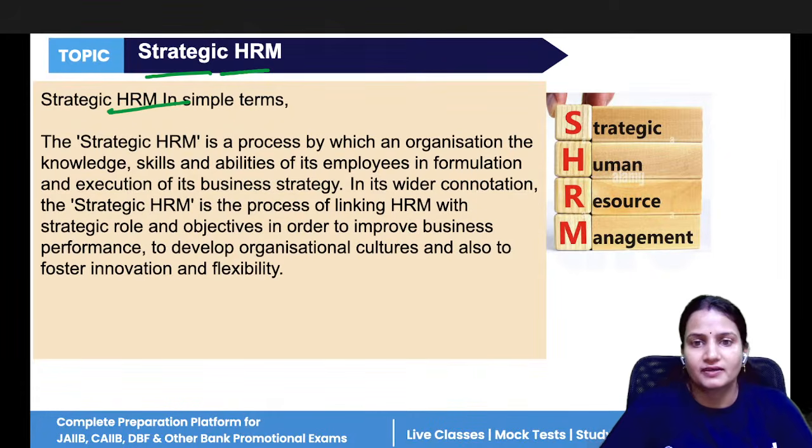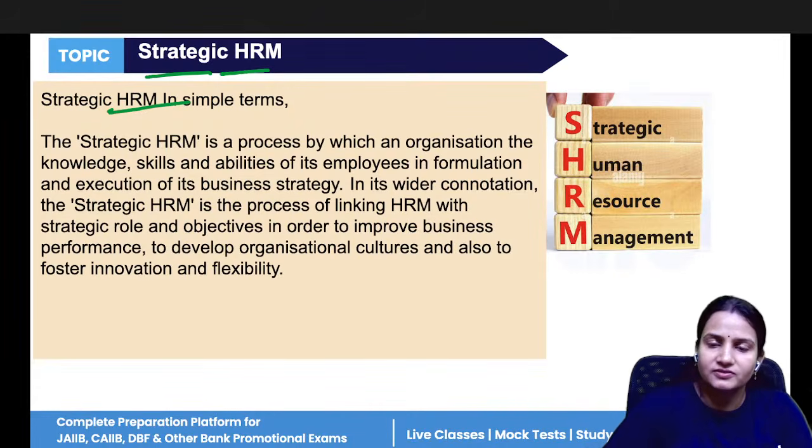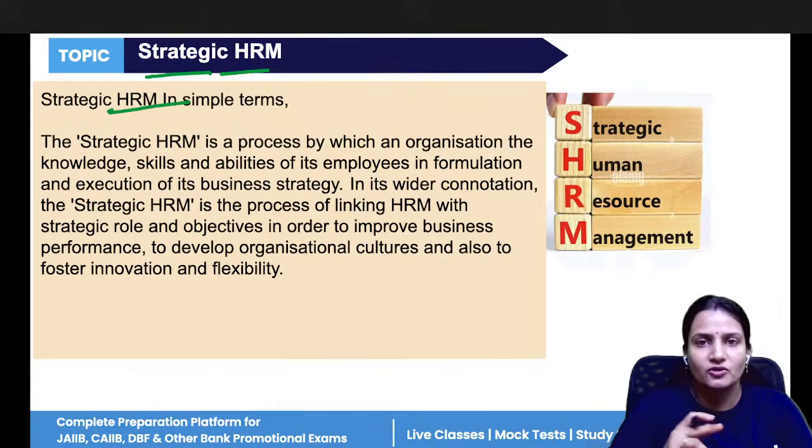Now, next is the strategic management. Okay, so human resource management, we have seen what is HRM. Now, in this HRM, the word strategic is added. So, what is strategic? Strategic human resource management. So, it means managing employees in such a way that helps the company to achieve its long-term goals. Okay, so it's about hiring, training, motivating people, keeping employees so the business can grow successfully.